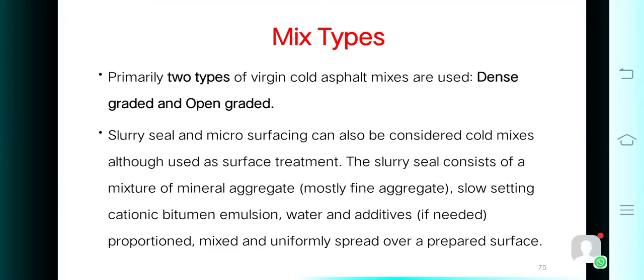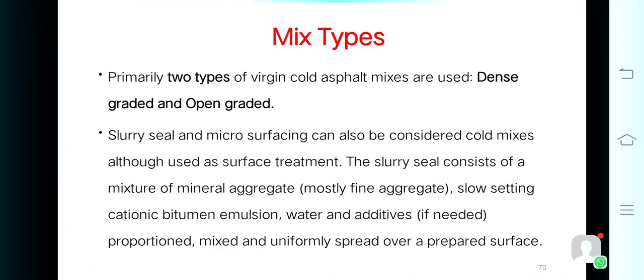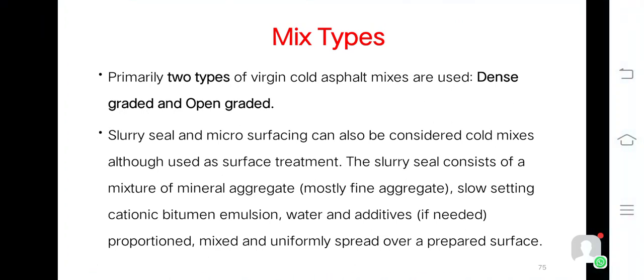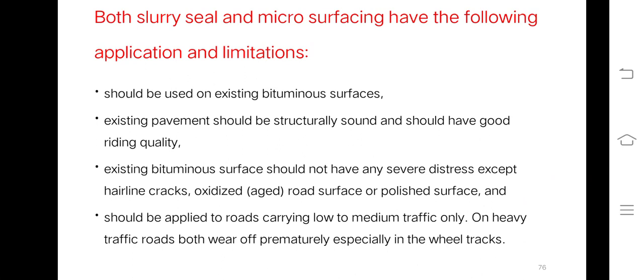What are the mix types? Primarily, two types of virgin cold mix are used. One is dense graded and another is open graded. Slurry seal and microsurfacing can also be considered cold mixes, although used as a surface treatment. The slurry seal consists of a mixture of mineral aggregate, mostly fine aggregate, slow setting cationic bitumen emulsion, water and additives if needed, proportioned, mixed and uniformly spread over a prepared surface. Both slurry seal and microsurfacing have the following applications and limitations. What are those? So we shall list them one by one.